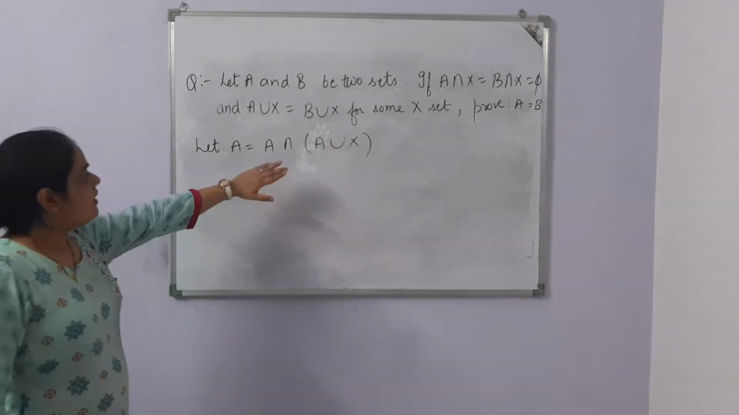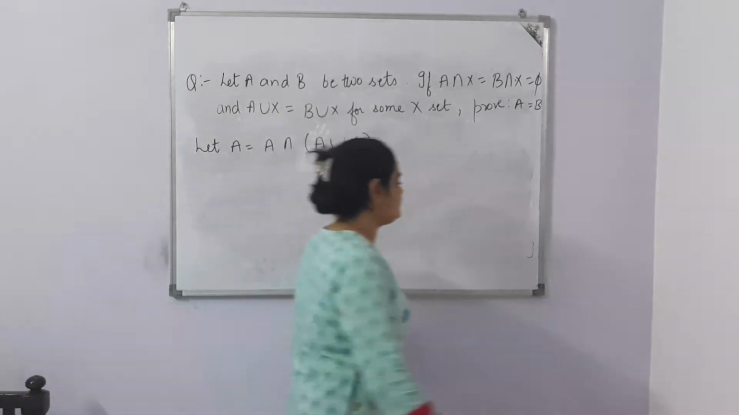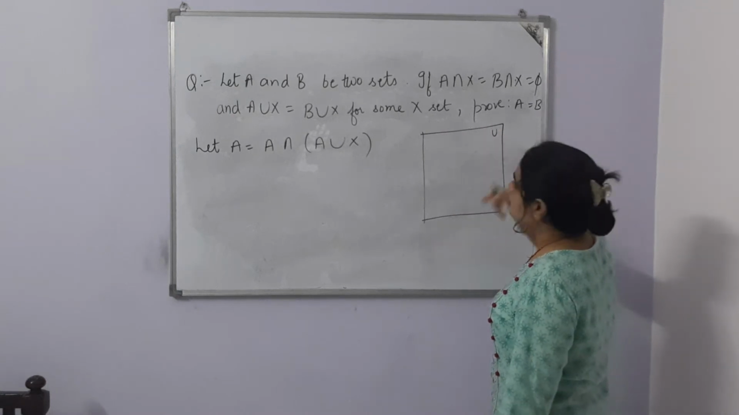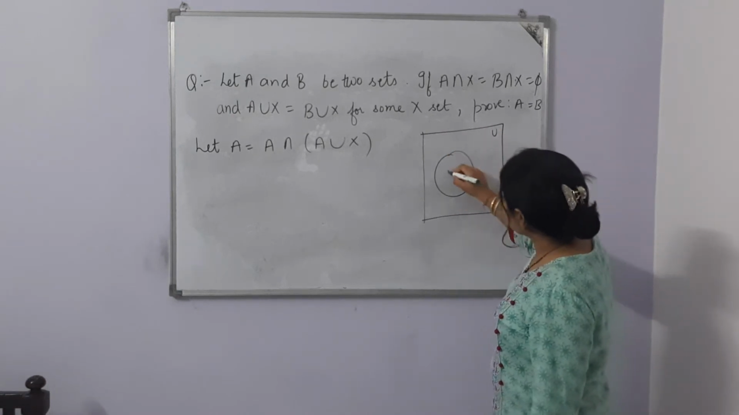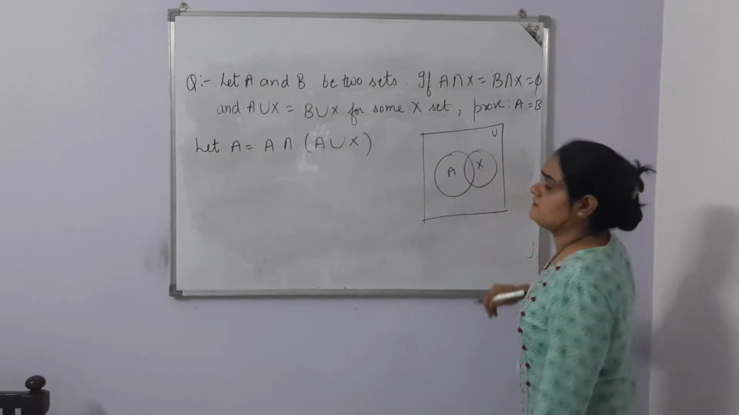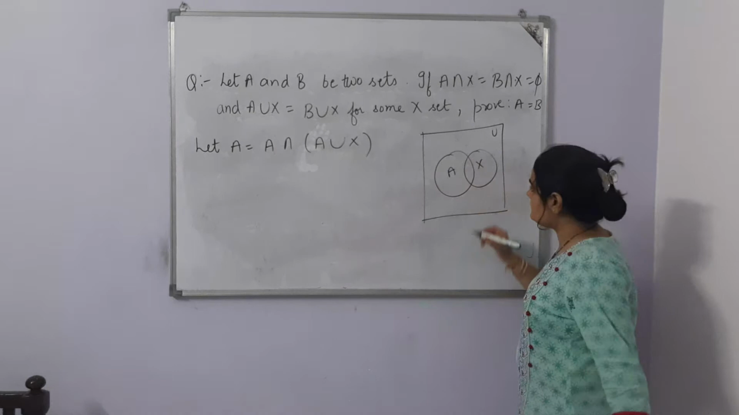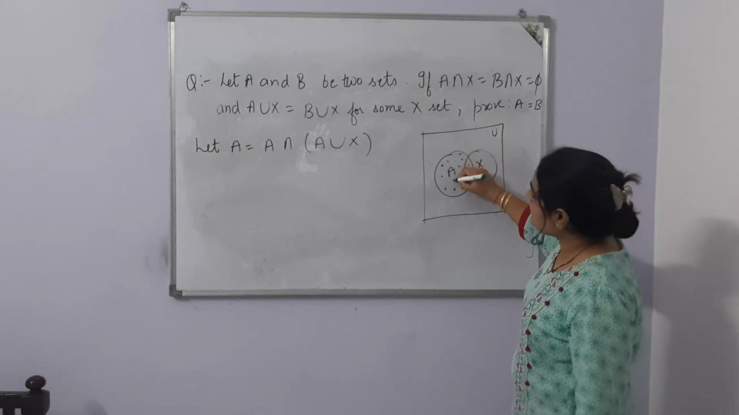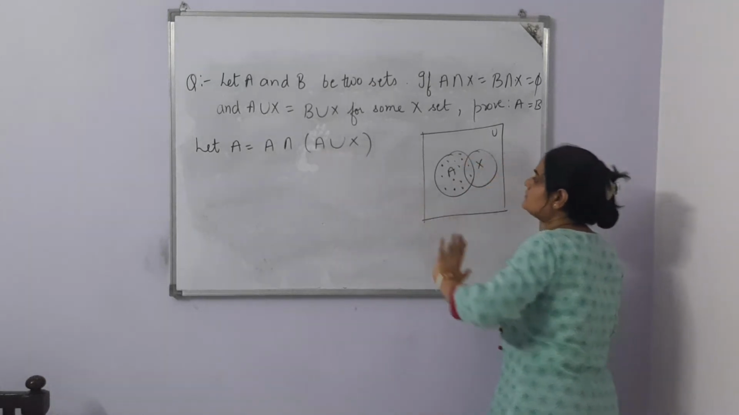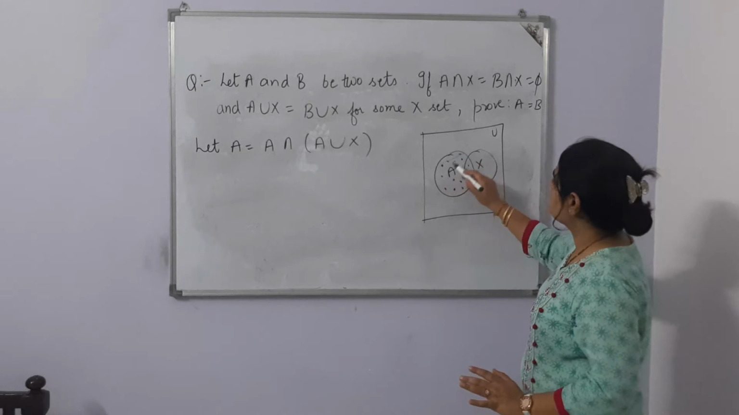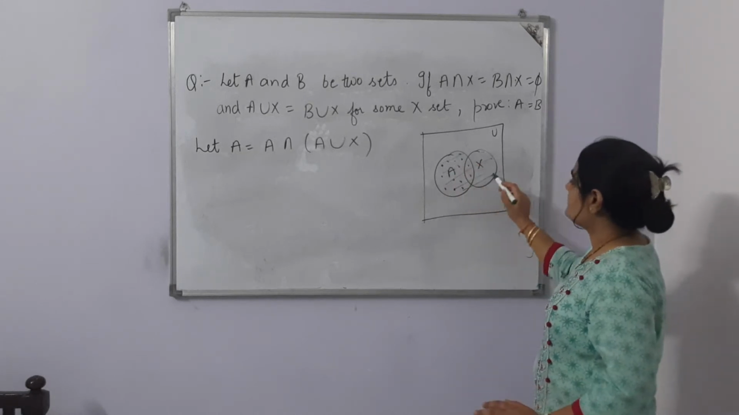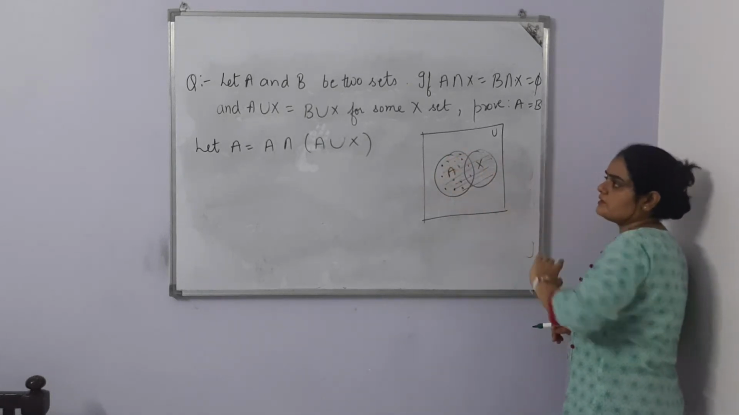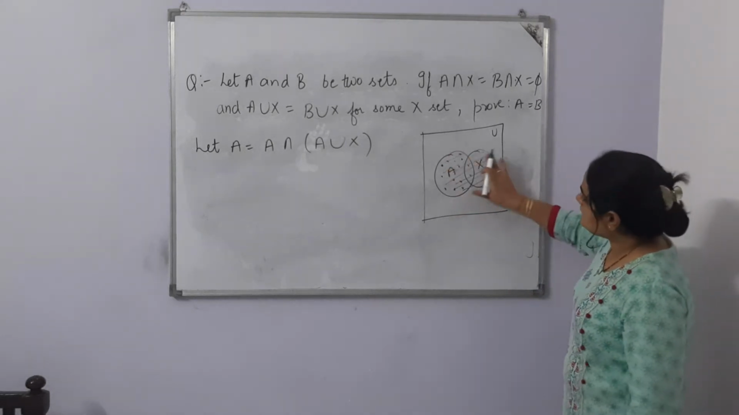Now, is this result true? We'll verify it from a Venn diagram. We have this universal set. There is one set A. There is one set X. Here only A is there, that means this set, only A. And another one is A union X, which is both the sets. The common area is this part and this part. This is the common area. Now here set A is there and the common area is there.